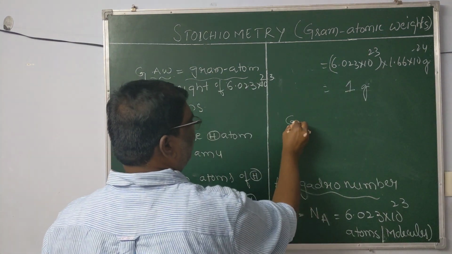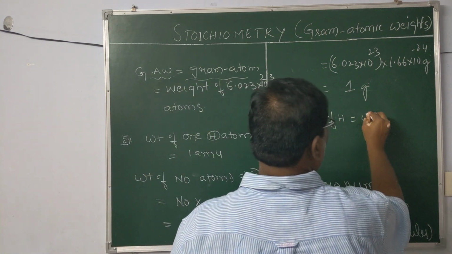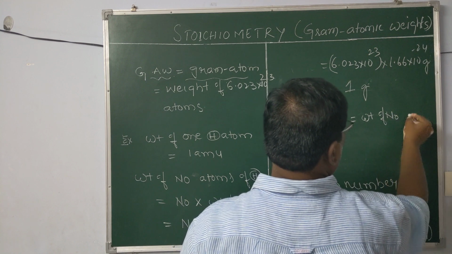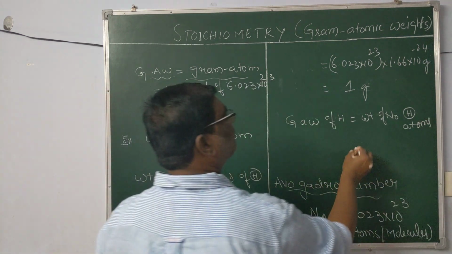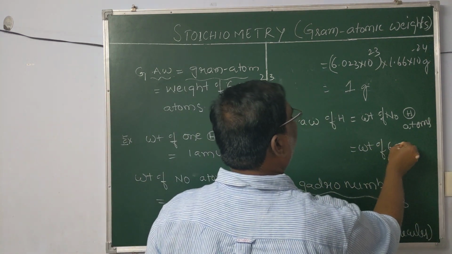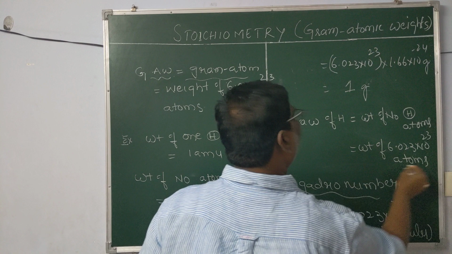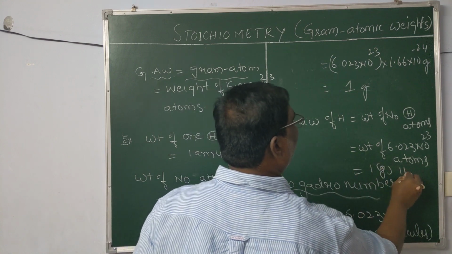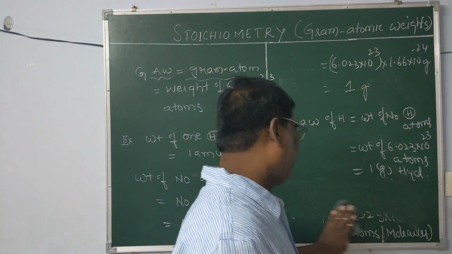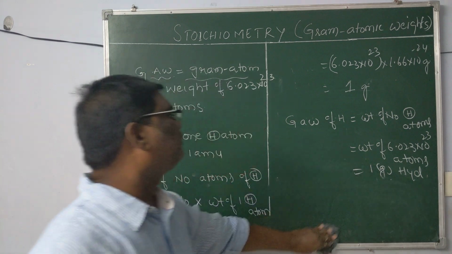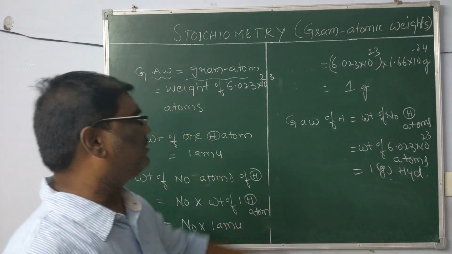So clearly the gram atomic weight of hydrogen is equal to the weight of Avogadro number of hydrogen atoms, or the weight of 6.023 into 10 power 23 atoms, which is equal to 1 gram of hydrogen. So this is about the gram atomic weight of hydrogen.